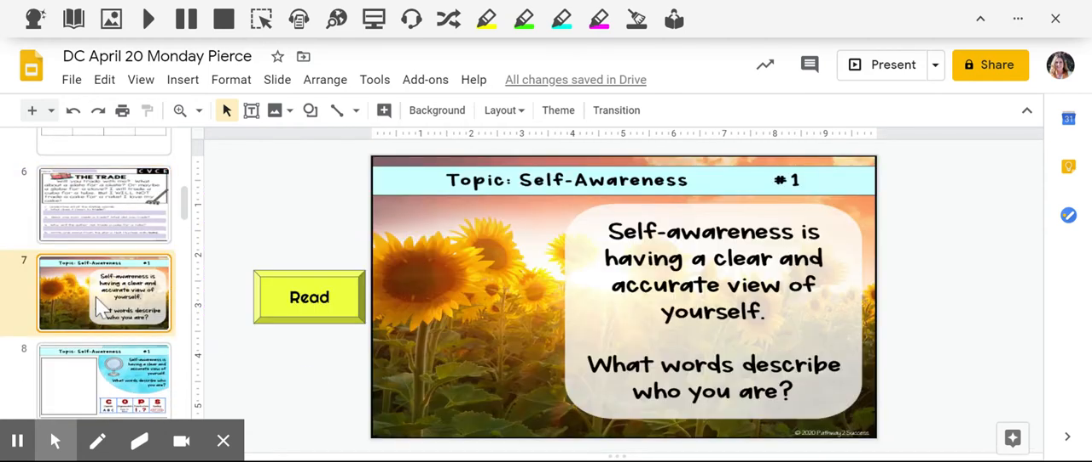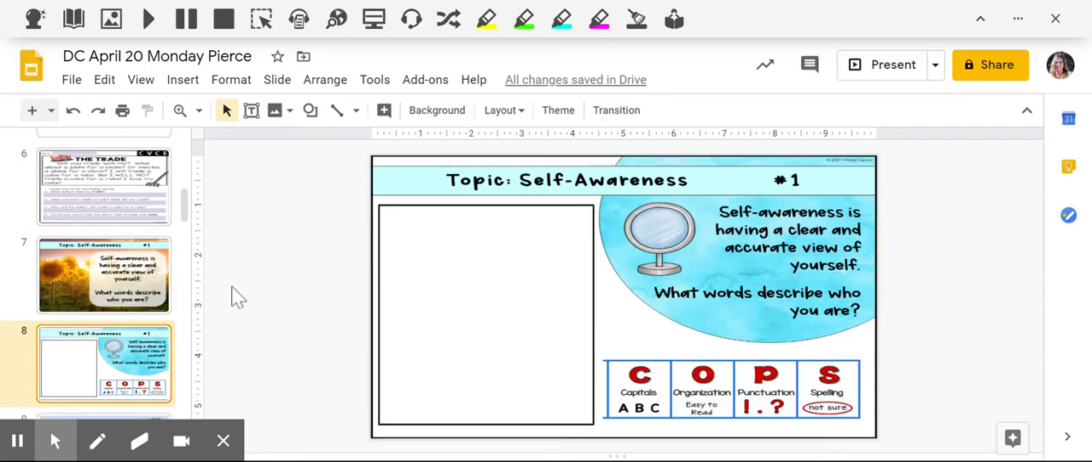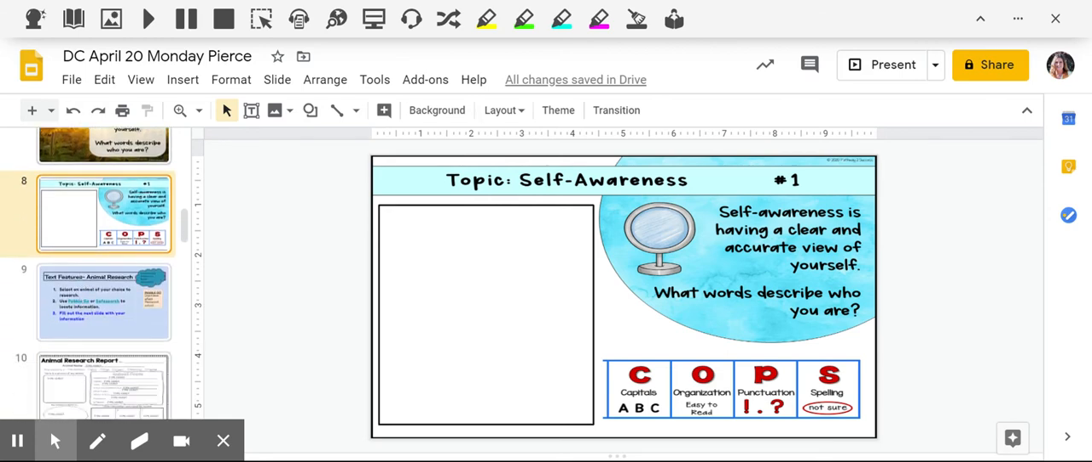Then you have your journal for the day about self-awareness. So what word describes who you are? Go ahead and write a paragraph about that here. What describes who you are?